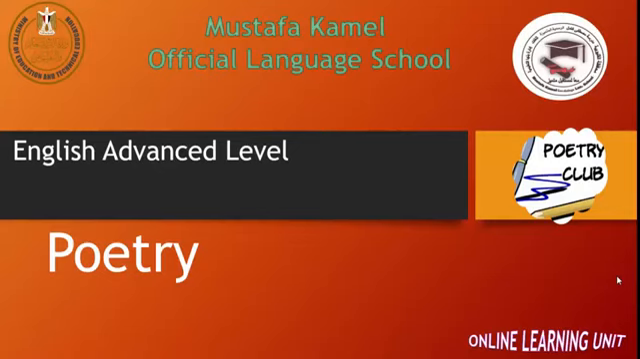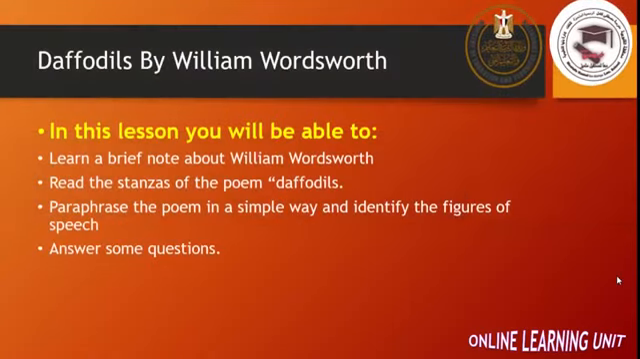So our first lesson is to explain William Wordsworth's Daffodils. At the end of this lesson, you will be able to learn a brief note about William Wordsworth. You will be able to read the stanzas of the poem Daffodils, and you will be able to explain the poem in a simple way and identify the figures of speech. At the end, you will be able to answer some questions.